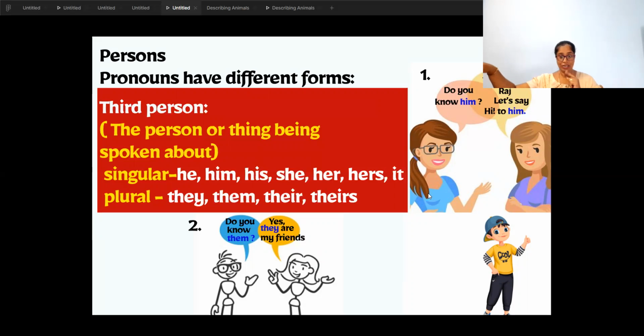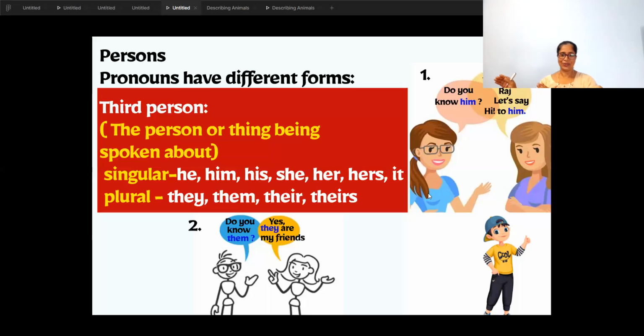Okay. So is he speaking? No. He is not speaking. The girl, one is speaking and the second one is listening. And the boy is the one about whom we are talking. The one we are talking about.